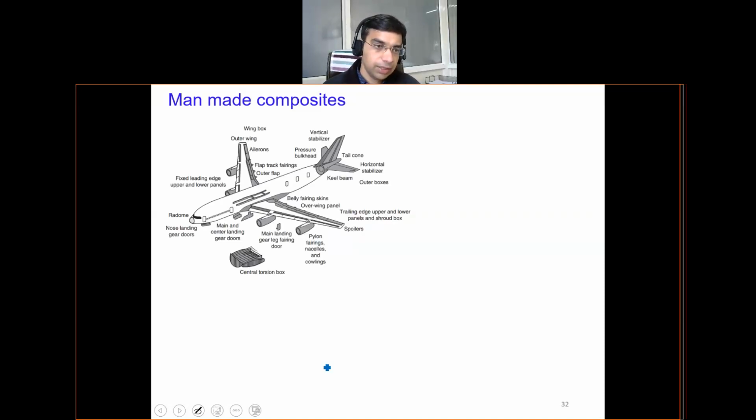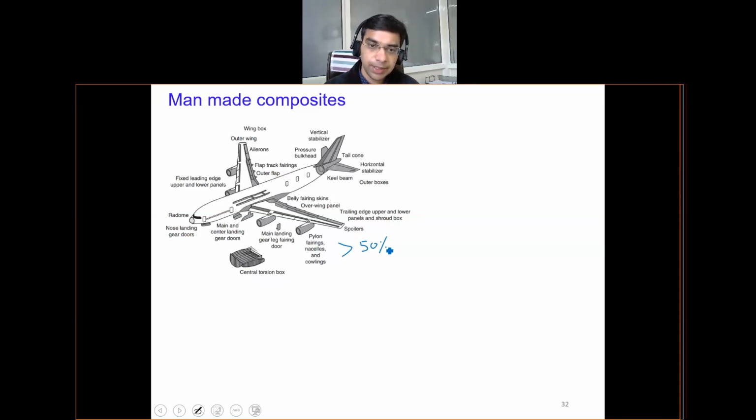First, and a very popular application, is aircraft. All the aircraft that are being used today, be it commercial or military, more than 50% of the materials used in the aircraft are composite materials in some form or another.